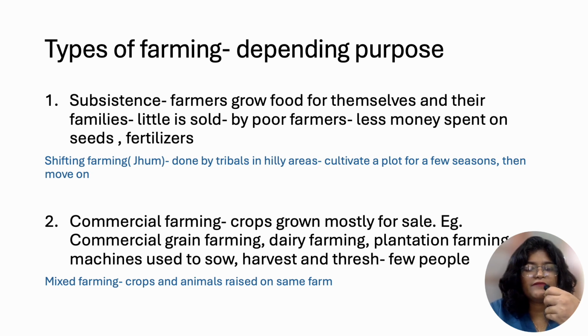Commercial farming. Crops are grown mostly for sale. For example, commercial grain farming, like wheat and rice. Dairy farming is rearing of animals that produce milk. Plantation farming, like rubber plantation, cotton plantation. Machines are used to sow, harvest, and thresh, and you use fewer people and therefore less money is spent on them. Mixed farming is farming in which you produce crops and animals are raised on the same farm.